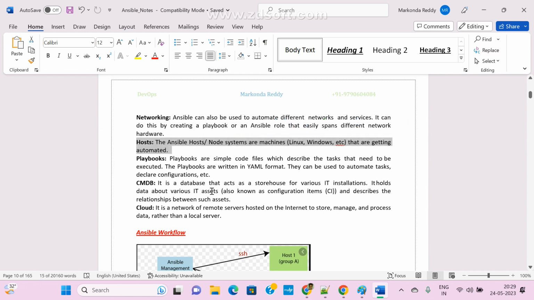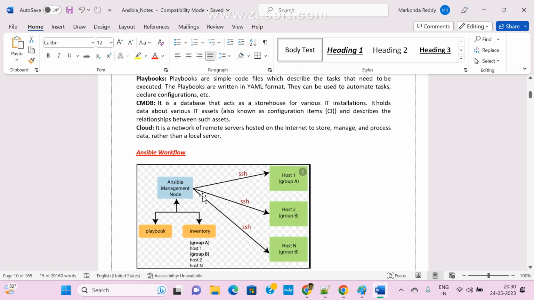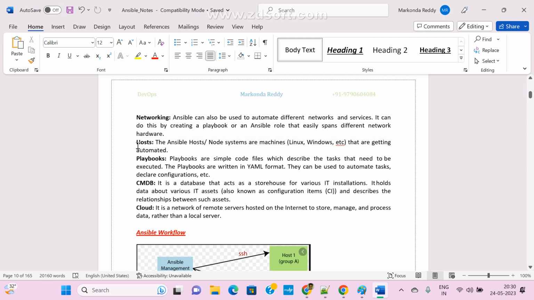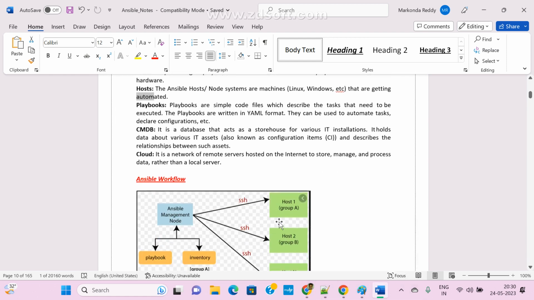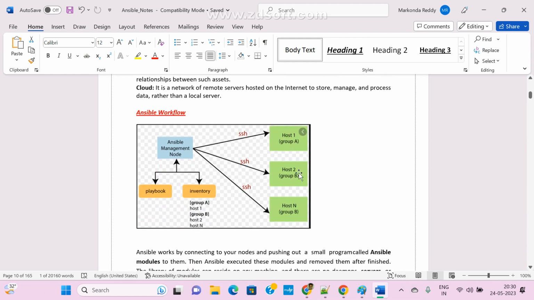In interviews, most people ask what is an inventory file. So what is an inventory file? That is nothing but the Ansible hosts, the node machines that are getting automated. Here these are my three managed nodes, my three machines, and this is my Ansible manager node.